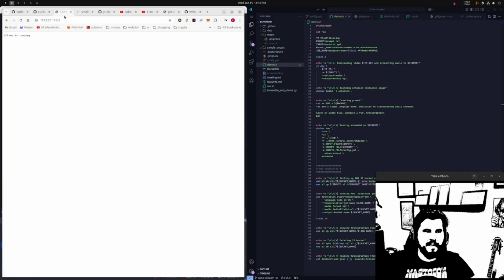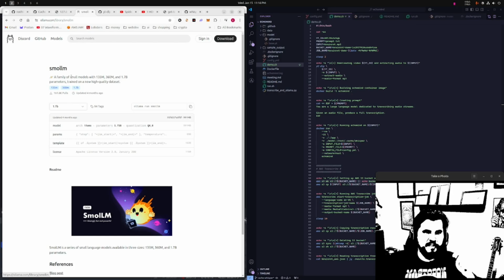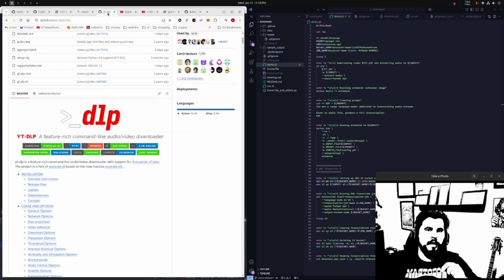So this is the setup. I'm running Ollama locally. I've got a small LLM downloaded. I'm using the 1.7 billion parameter model. I'm using the YouTube downloading program to download and extract the audio from the video.